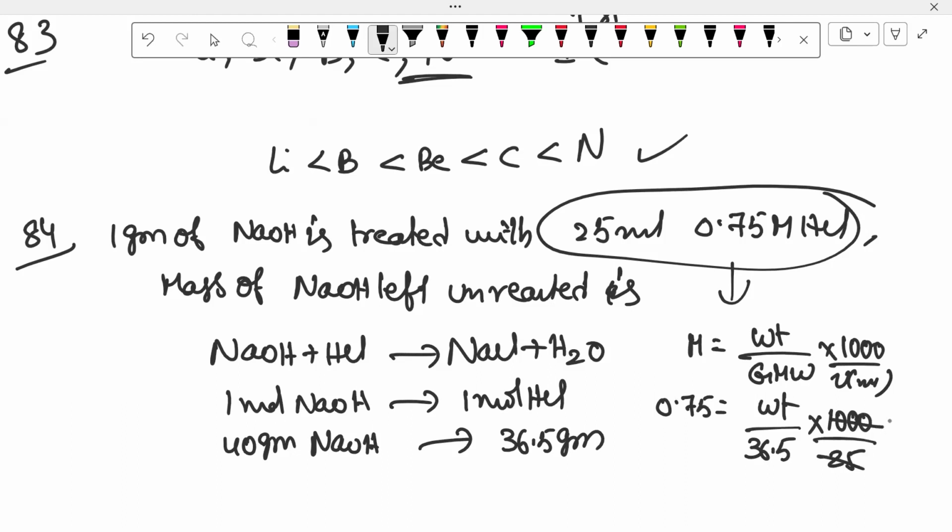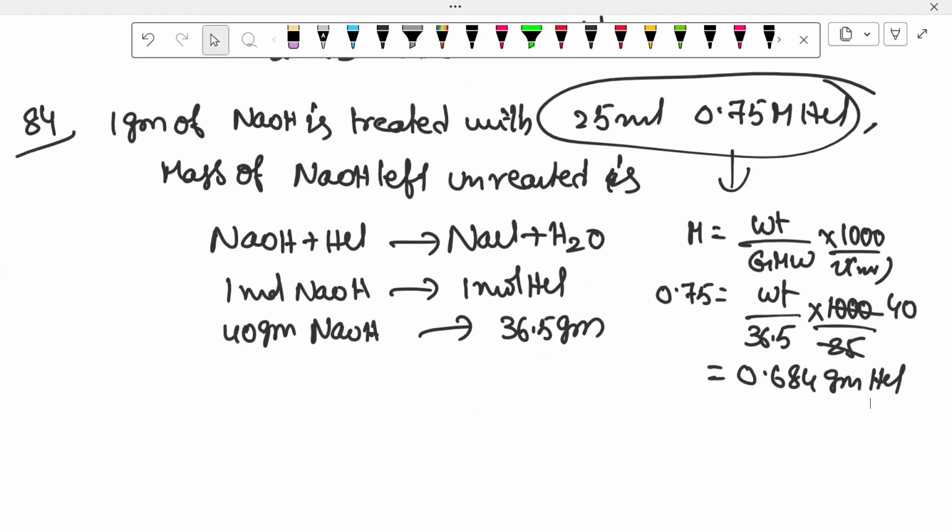Then the final value: 0.75 into 36.5 divided by 40, that means 0.684 gram of HCl.